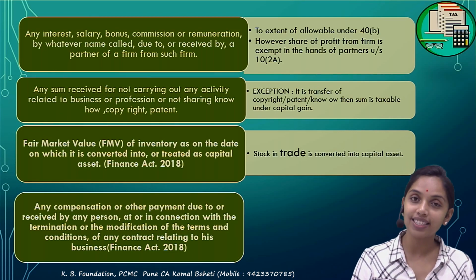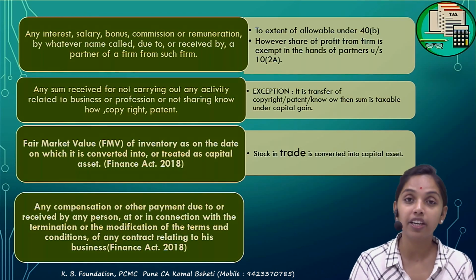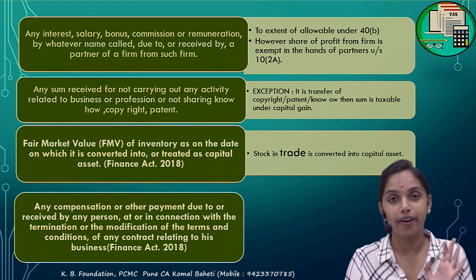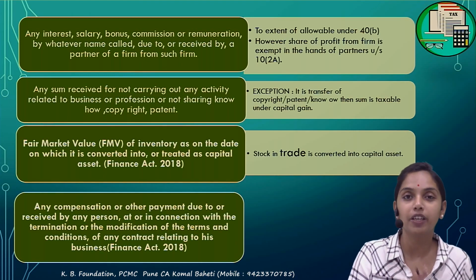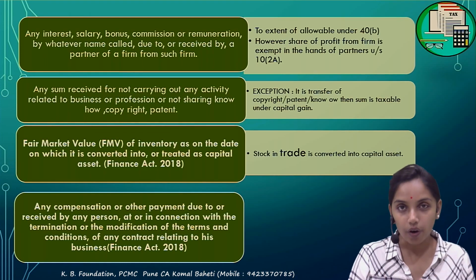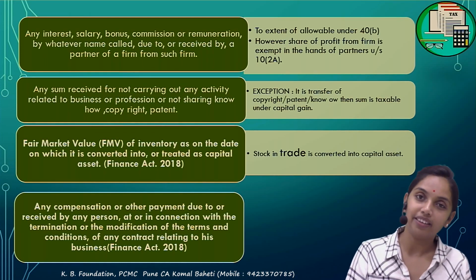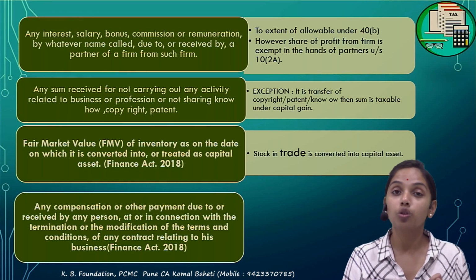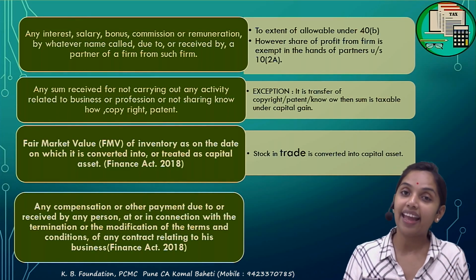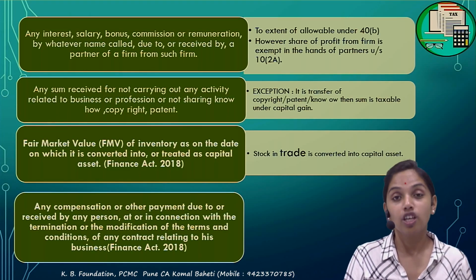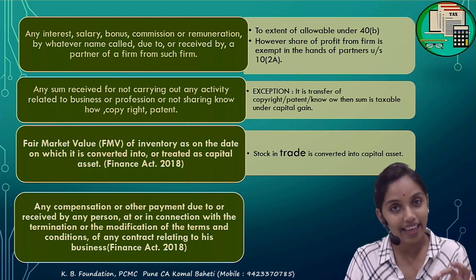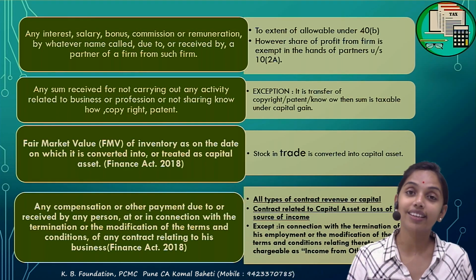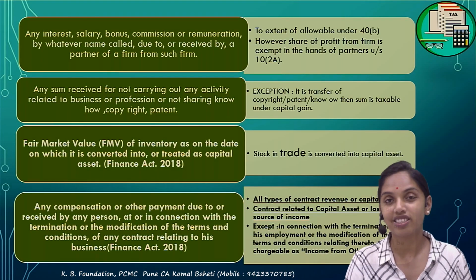Next, any compensation or any other payment due or receivable on account of termination or modification of any terms of the contract. Already we are done with the contract. A and B had entered into a contract. B wants to modify the terms of the contract, so A asked for compensation. That compensation received by A would be taxable under the PGBP irrespective of whether that contract was capital in nature or revenue in nature.